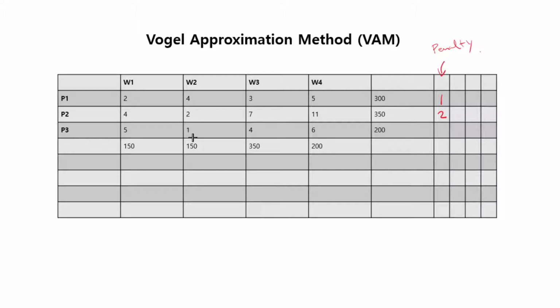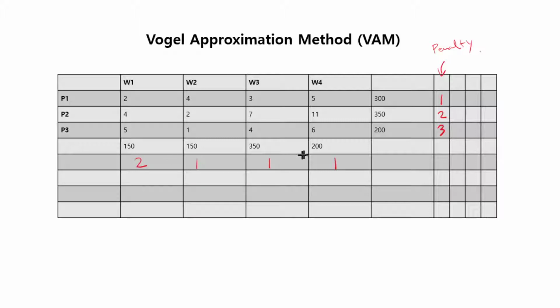Here the best number is 1. The next best number is 4. So 4 minus 1 is 3. You put 3 here. Best number is 5, and then 6. 6 minus 5 is 1. 4 minus 3 is 1. 2 minus 1 is 1. And 4 minus 2 is 2.